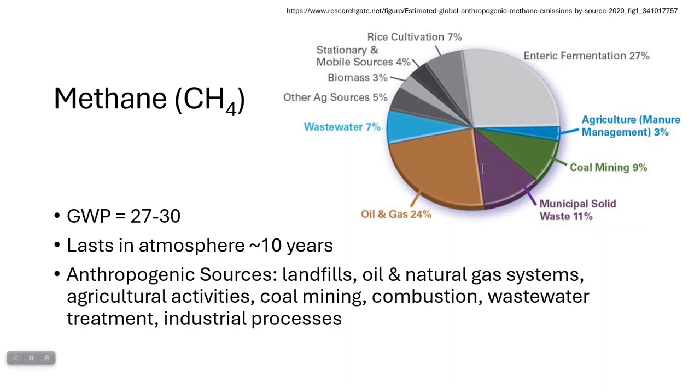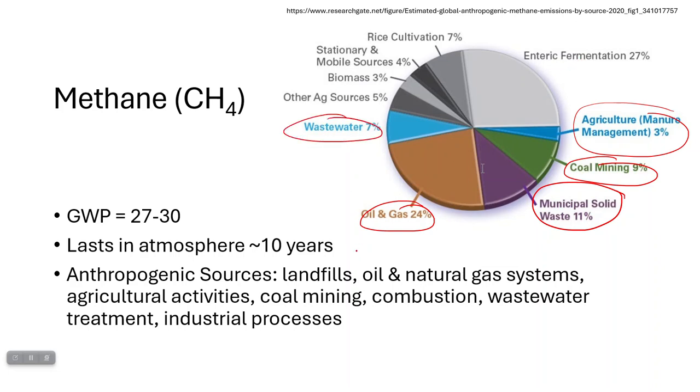Some of the anthropogenic sources: landfills, so that's municipal solid waste, produce a lot of methane. Some agricultural activity, especially dealing with manure. Coal mining can produce methane. Oil and natural gas systems, then combustion, there's also wastewater treatment.